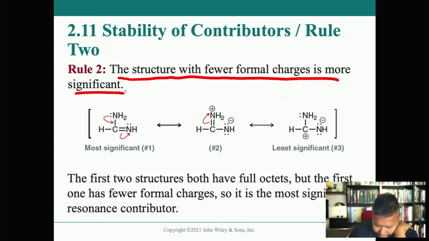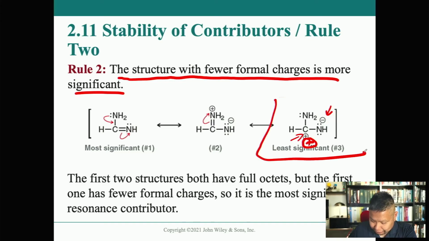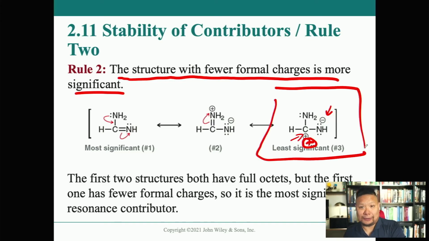The least significant contributor to the resonance hybrid is this structure here, in which you have a carbocation right there. Then you have a negative charge here on the nitrogen because it has an extra set of electrons. And not to mention the fact that it doesn't satisfy rule 1, where every atom has a full octet. The carbon doesn't even have a full octet. So that's what makes this resonance contributor the least significant contributor. It's sometimes there, but it's not there very often.